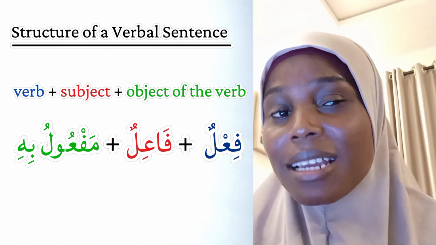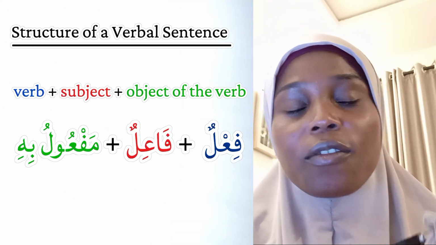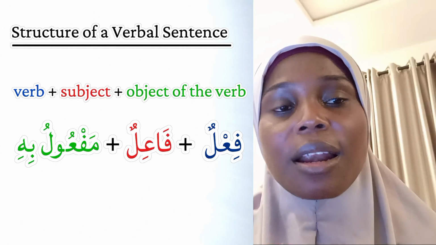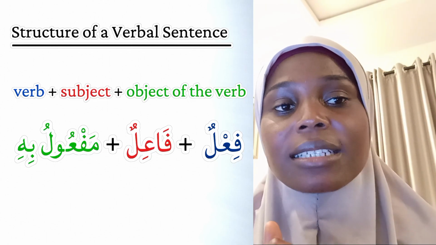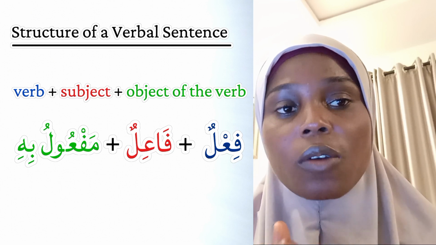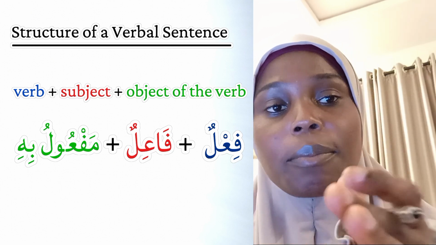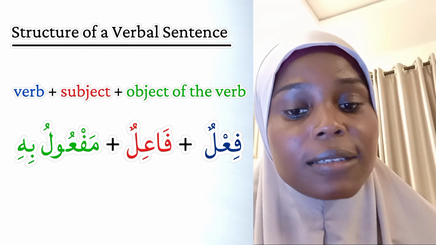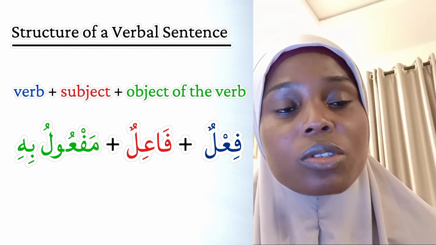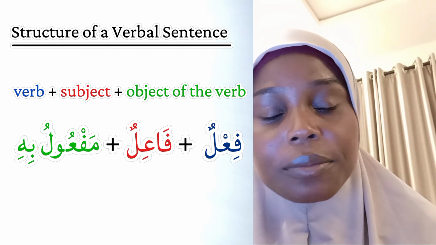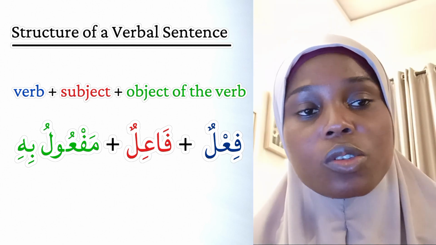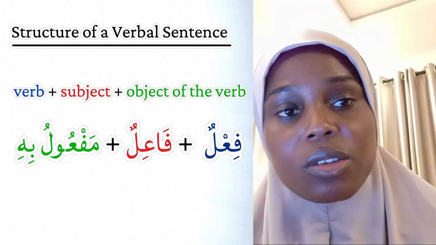If you want to use this word in a sentence, we need to first of all understand the structure of a verbal sentence. In Arabic, a verbal sentence begins with a verb, and it is followed by the subject of the verb, that means the person performing the action in the sentence, and then it is followed by what is called maf'ulu bihi, which is the object of the verb. So we have the verb, the subject, and the object of the verb.